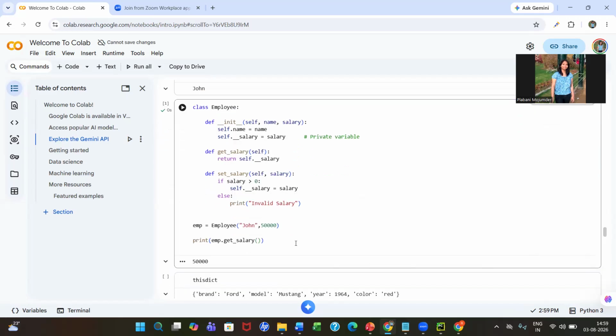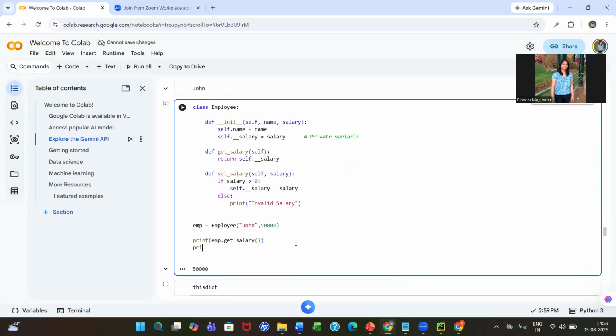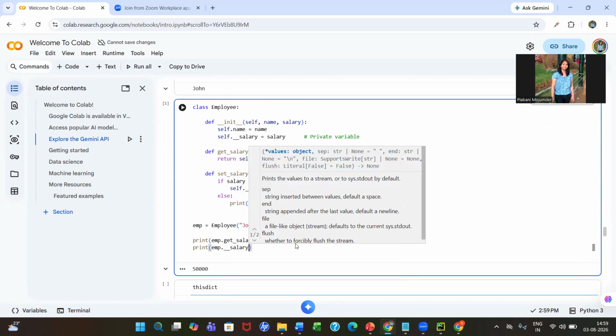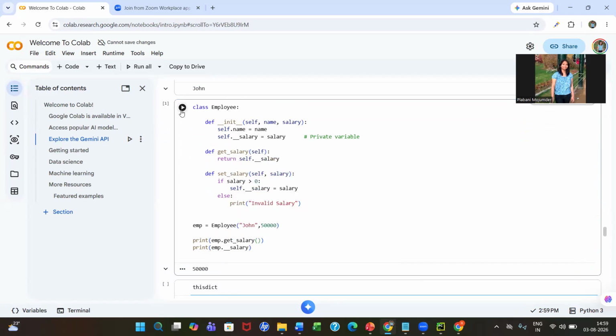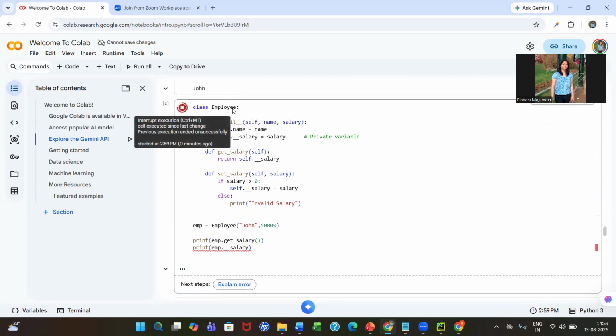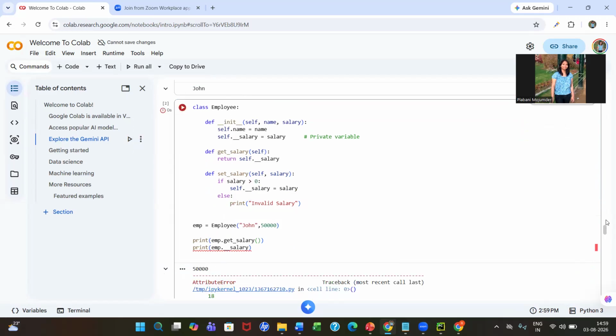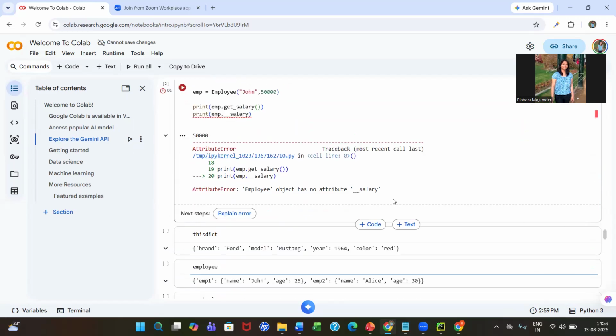But if I try to do the similar thing with print emp dot underscore underscore salary, it will not print anything. It will not allow me to access it. You can see here, it is showing an error. It is private, so it will not allow me to access it. But through this get_salary, I am able to access it. This concept, we call encapsulation in Python.